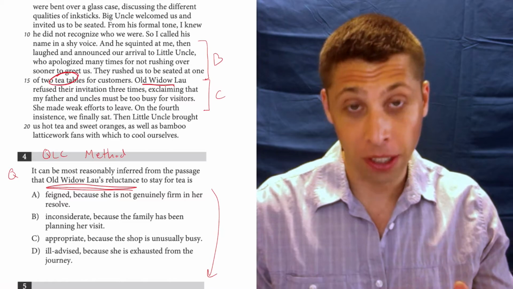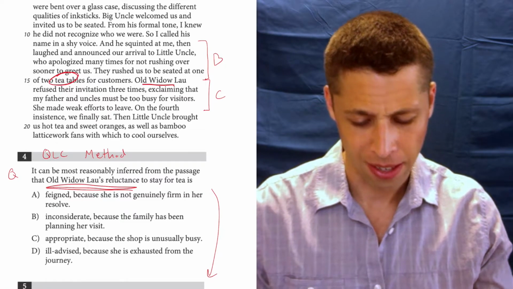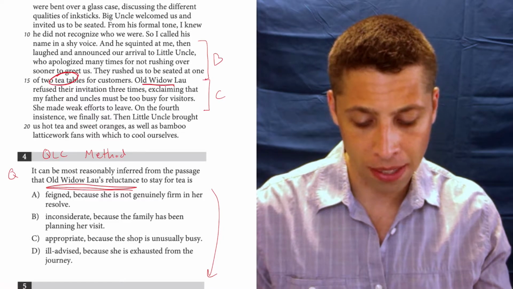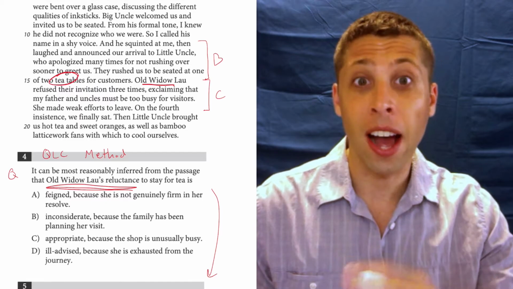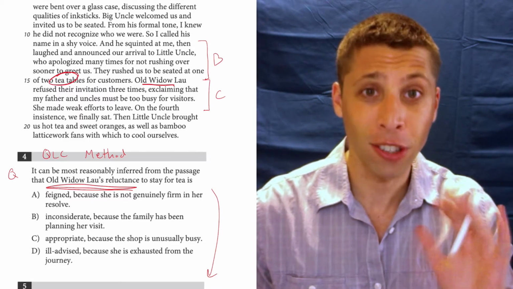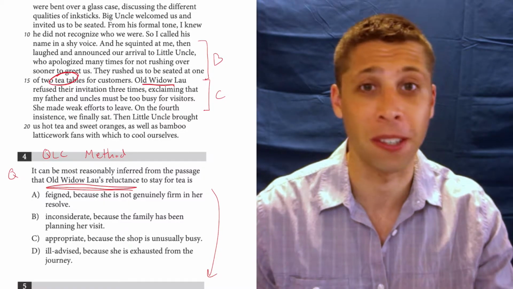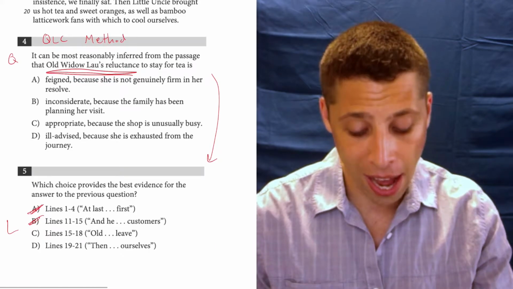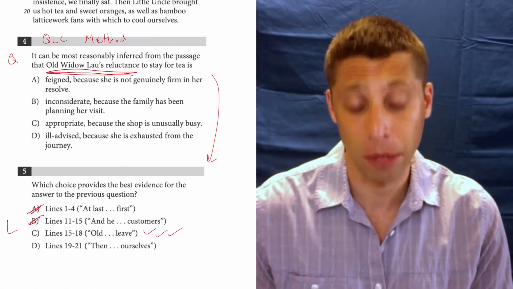She's refusing their invitation, so there's some element of reluctance, and maybe the father and uncle are too busy, but she made weak efforts to leave. So there's some sort of like not wanting to drink the tea. So I don't need to understand it beyond that right now. I just need to know that it kind of matches with this idea of reluctance. I'll figure out the specifics later. But for now, this is checking a lot of boxes. It's probably my answer. But let's look at D to be safe.